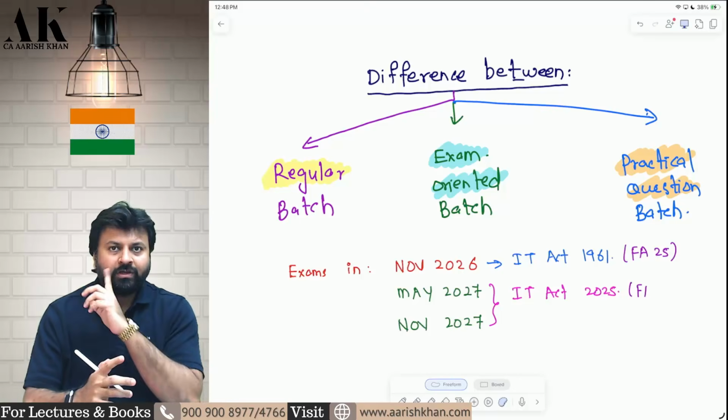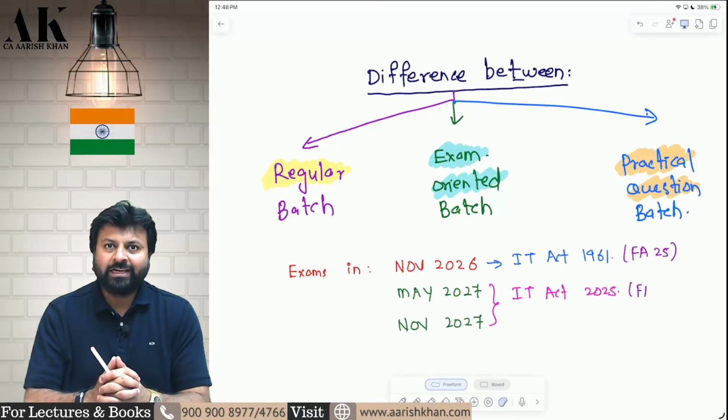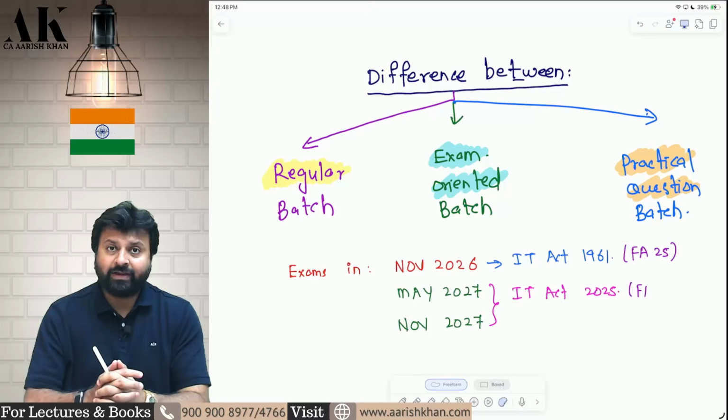So today this video is made for those students who have been asking me one question again and again: which batch should we enroll for your CA Final Direct Tax paper? If you are giving your exams in November 2026, it will be as per the Income Tax Act 1961, which is the old Income Tax Act, and as per the Finance Act 2025.